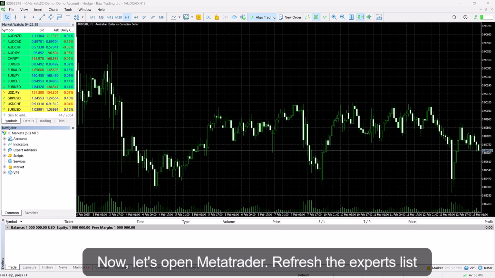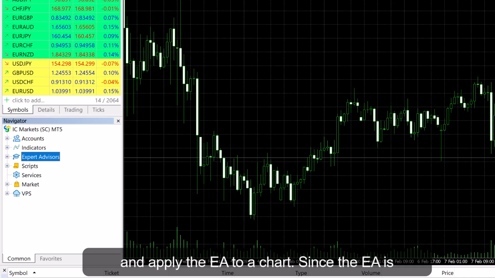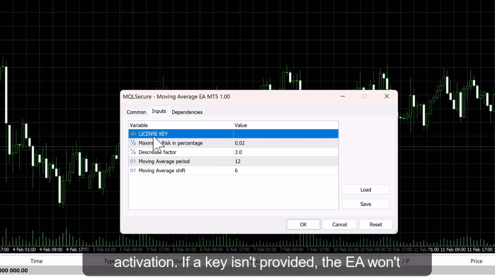Now, let's open MetaTrader, refresh the experts list, and apply the EA to a chart. Since the EA is protected, it will require a license key before activation. If a key isn't provided, the EA won't initialize.